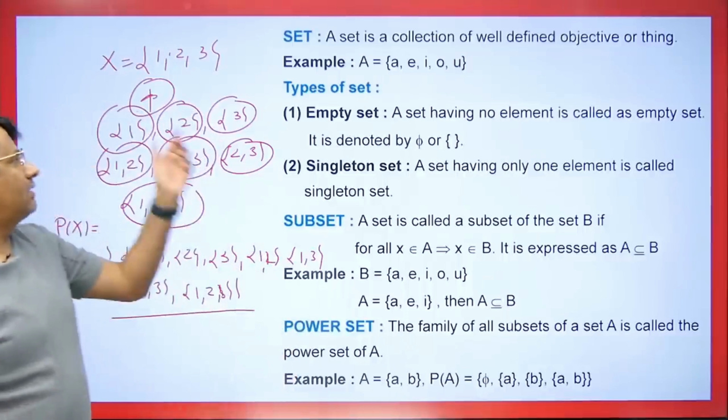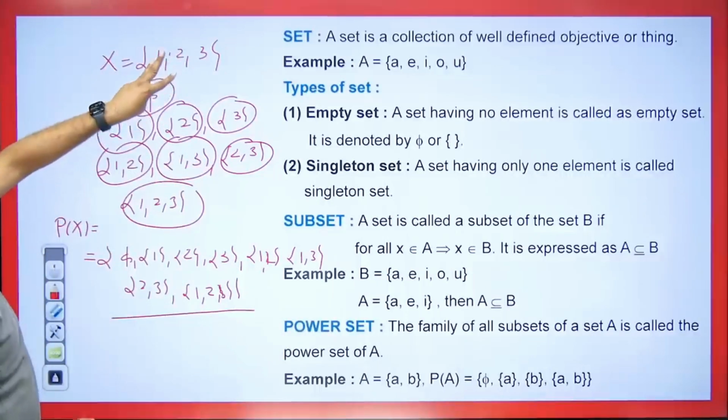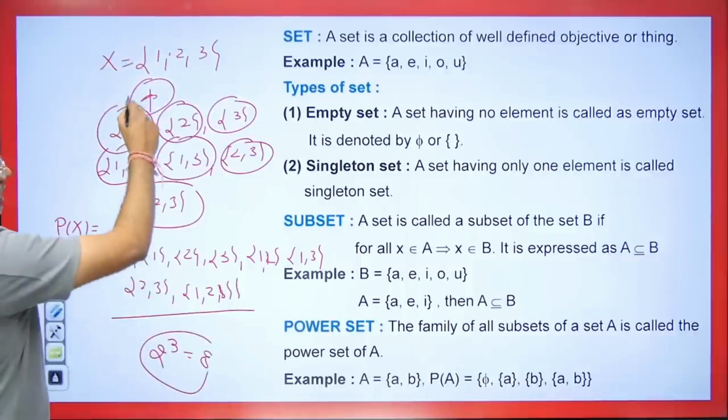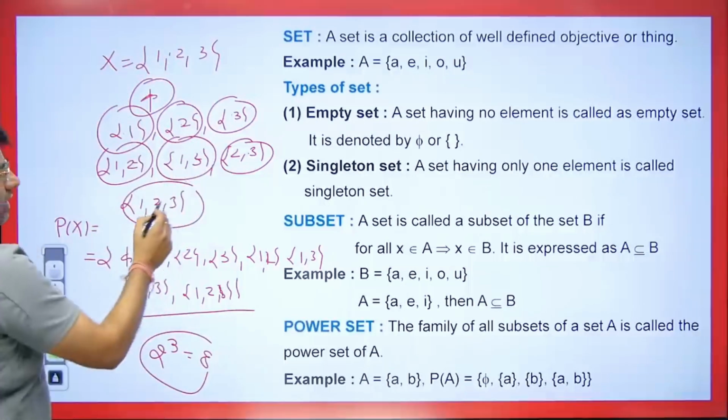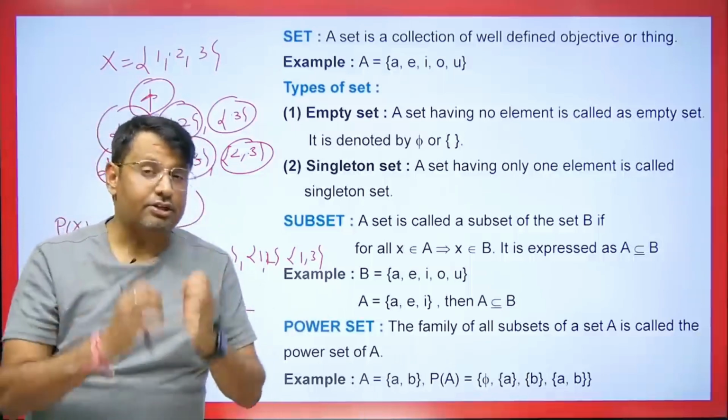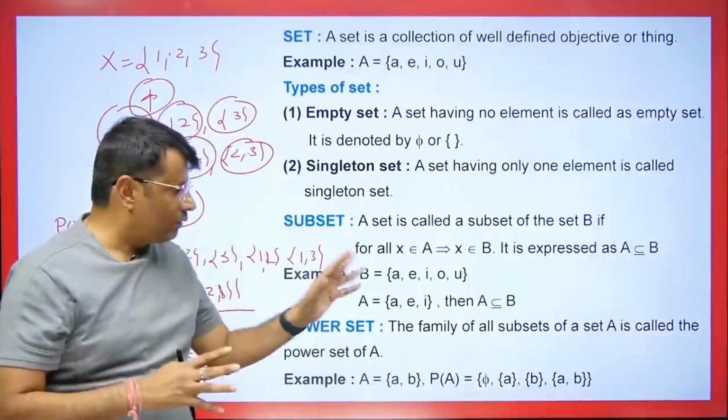Whatever elements we have, there are 3, right? Take the power of 2 to 3. So we'll get 8 elements. Look, if you count 1, 2, 3, 4, 5, 6, 7 and 8. So in this way, we can define the power set. The collection of all subsets of a particular set is known as a power set.